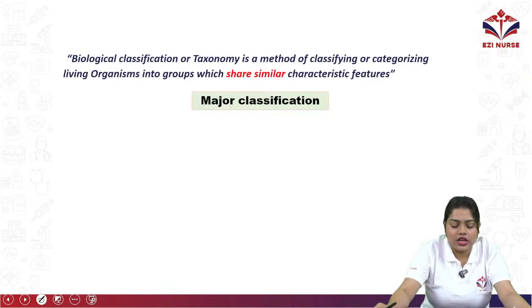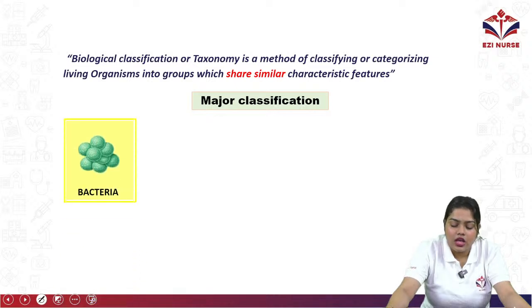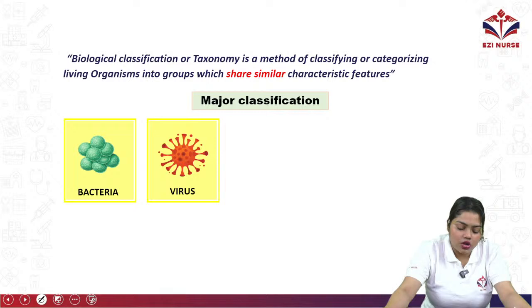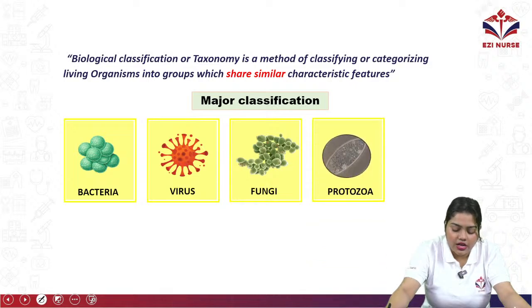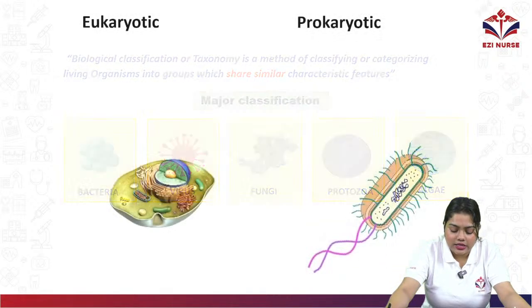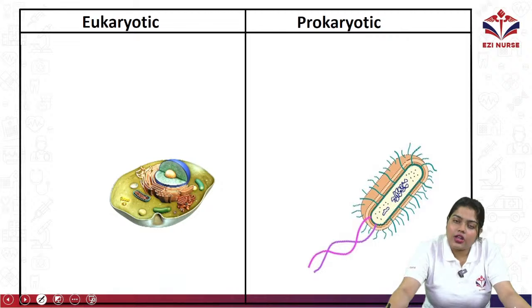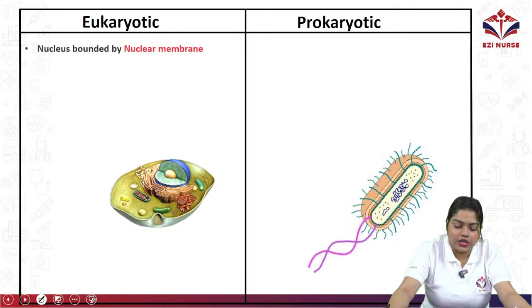So biological classification or taxonomy is the method of classifying and categorizing living organisms into groups that share similar characteristics and features. The major classes of microorganisms are bacteria, virus, fungi, protozoa, algae. Okay, so each of these microorganisms is divided into two types of cell: prokaryotes and eukaryotes.